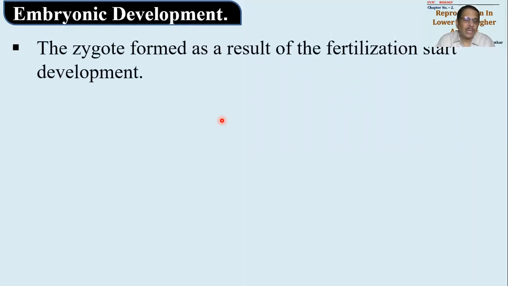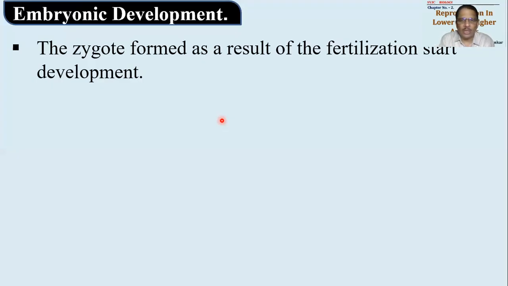Again, now we have to change the topic, and the new topic is embryonic development. We said as a result of fertilization, many changes are occurring, and one of the important changes is that development starts immediately. Now, whatever the developmental stages are there, those stages are for us for understanding what changes are taking place. ये हम लोग के लिए है, ओवम के लिए ऐसा कुछ भी नहीं है. Once the zygote is formed, it will start development very fast and it will keep on changing all the time. So जो developmental stages हम लोग करने वाले हैं, वो सभी developmental stages अपने understanding के लिए है.